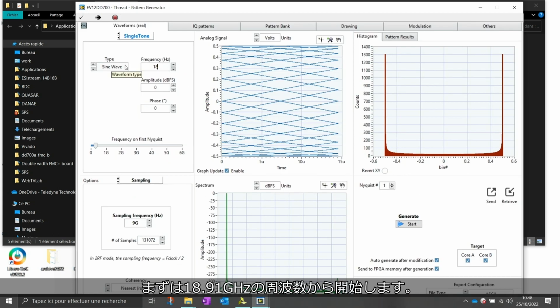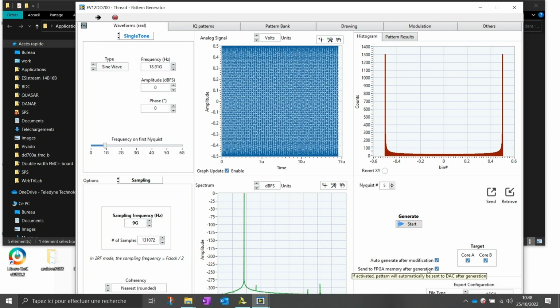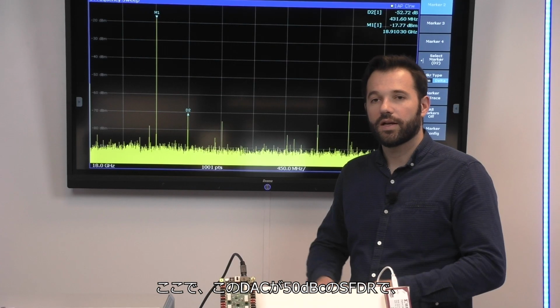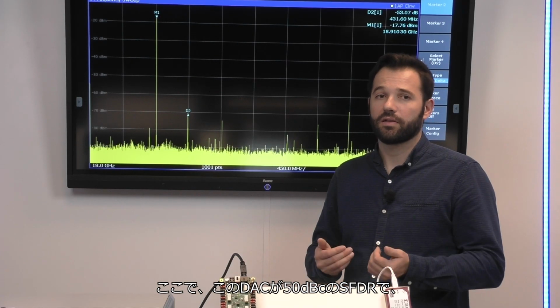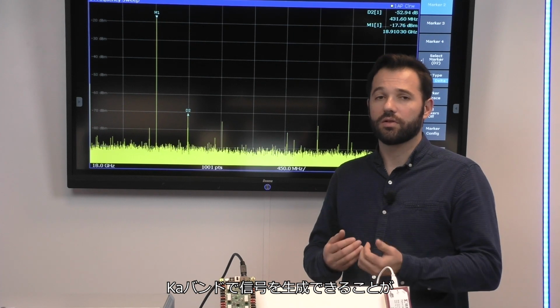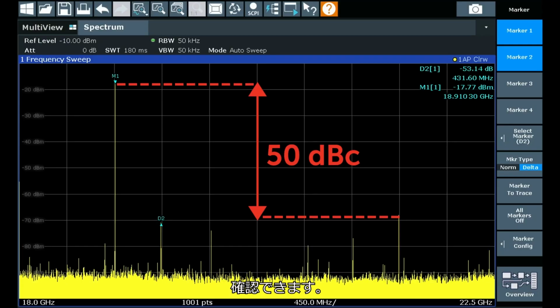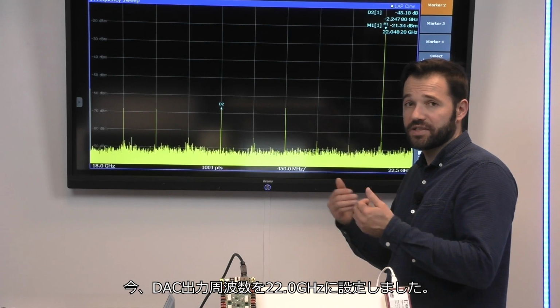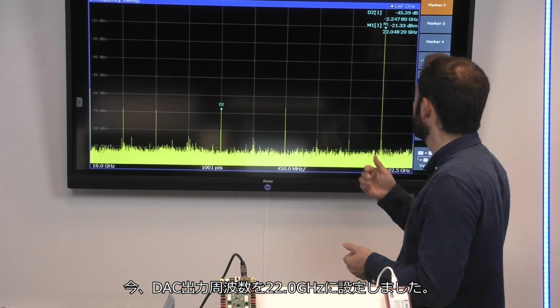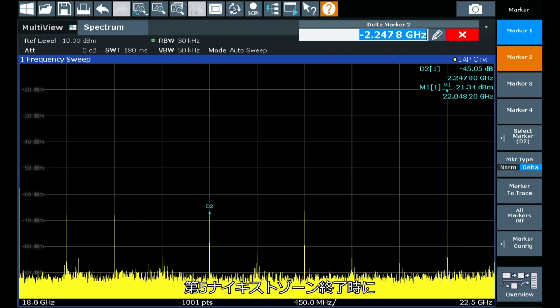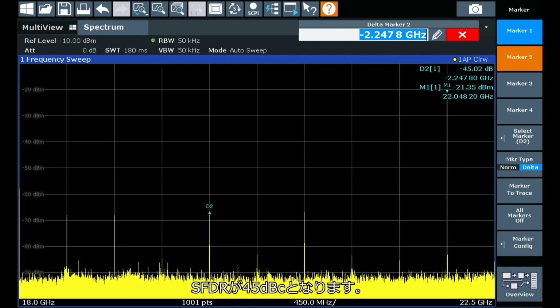I will start with a frequency at 18.9 GHz. And so, you can see that this DAC is capable to generate a signal in Ka band with an SFDR of 50 dBc. Now I set the DAC output frequency to 22 GHz and we have an SFDR of 45 dBc at the end of the 5th Nyquist zone.